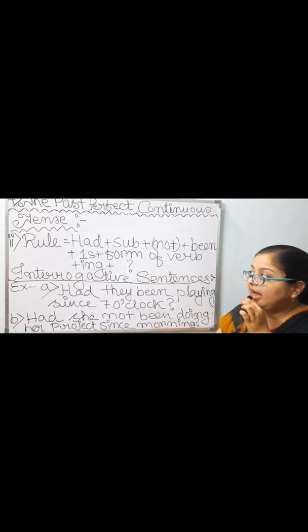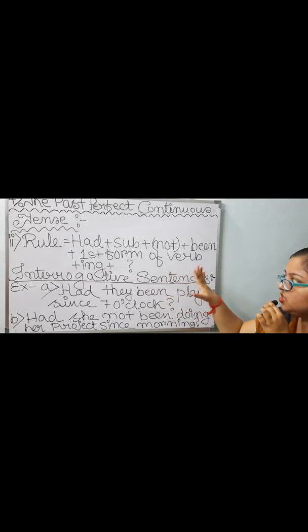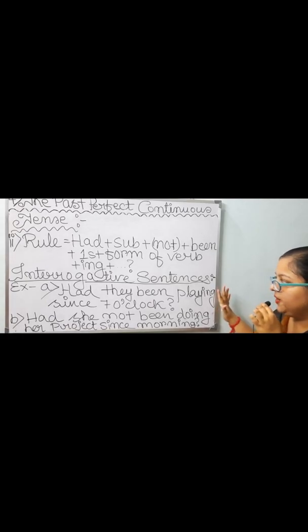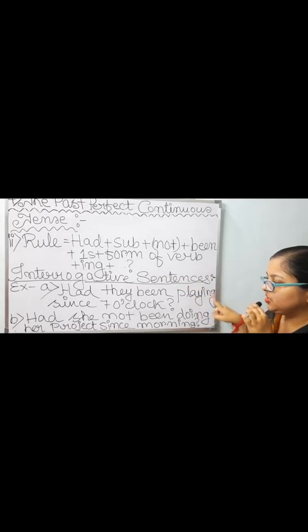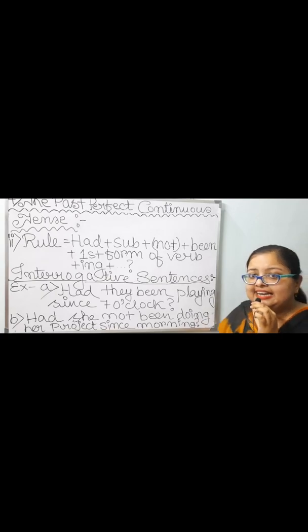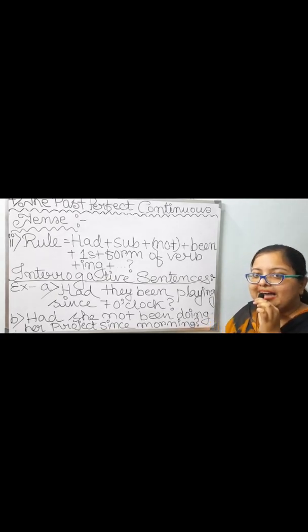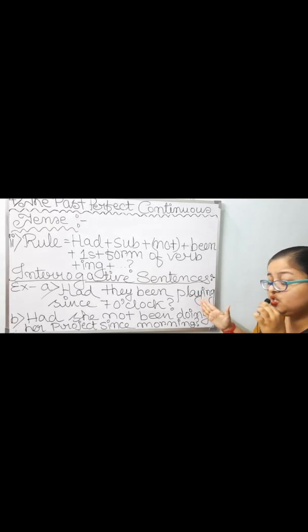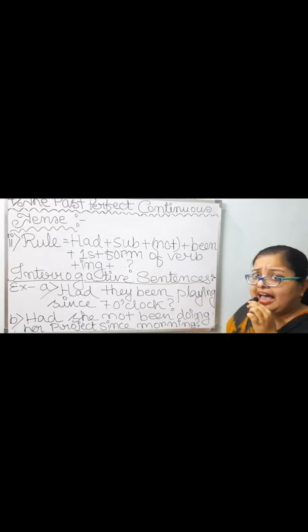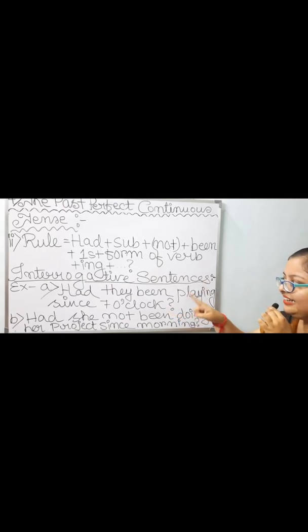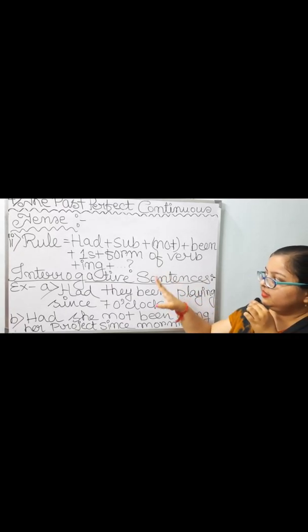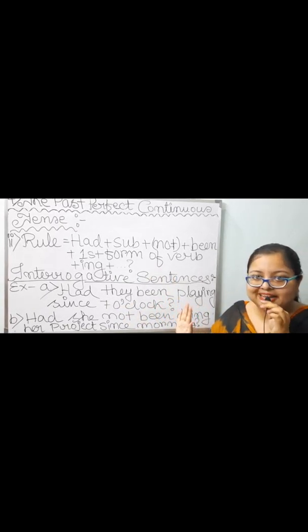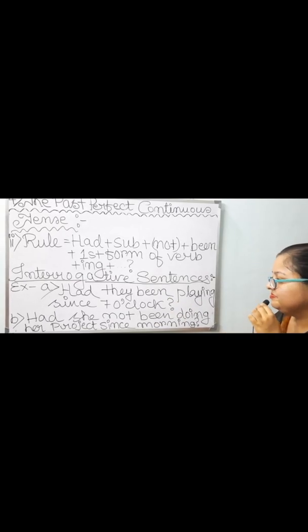Then I have used the first form of verb, and I have taken the first form of verb play over here. With that I have added ing. So playing. Second and third forms would have been played. But I don't have to take second and third forms. Just the first form has to be taken and I have taken that. So had they been playing, then in place of other words, since 7 o'clock. Had they been playing since 7 o'clock?